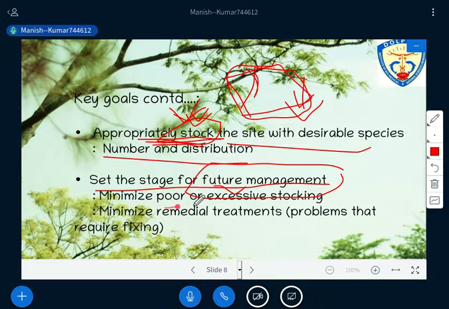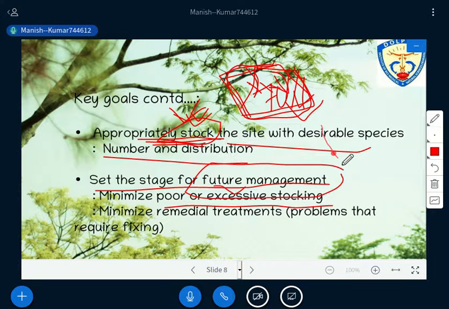So you can minimize the excessive stocking. Excessive stocking means, for example, this particular area requires only 70% of trees, so only 70% of trees should be there. But for one or two reasons, if this area has 90% or more than 100% number of trees, so better you remove that excessive stocking.